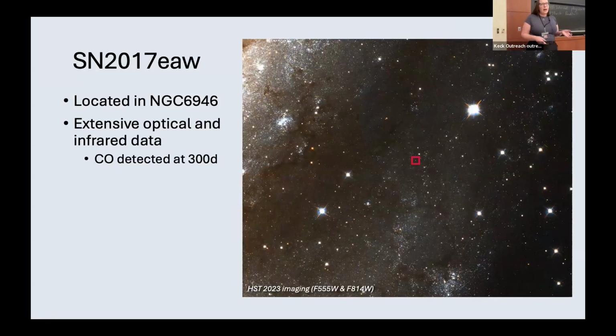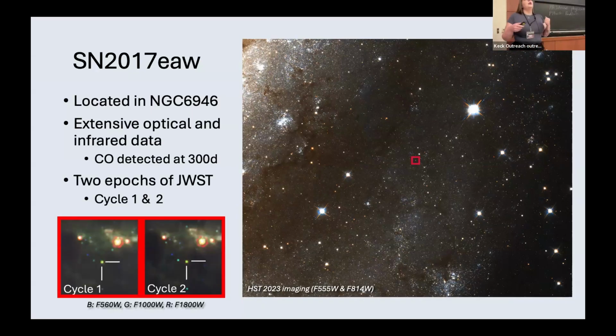The oldest supernova in this sample is supernova 2017eaw, which is located in NGC 6946. Because of its close distance, we have an extensive optical and infrared data set, including the detection of carbon monoxide at roughly a year post-explosion. I think Sam Rose will talk about this a little bit in the next talk, but that basically just means that at that point, the ejecta was cool enough to begin forming dust. So we should expect dust formation in this supernova.